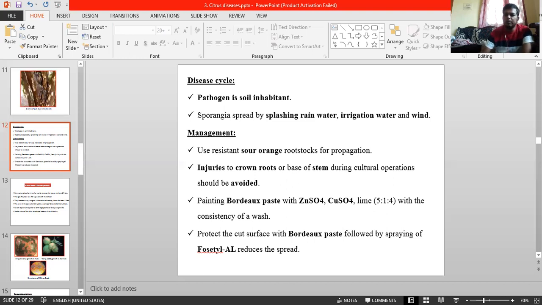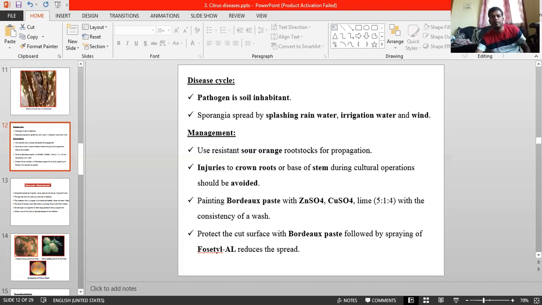Or you can go for a modern technique, that is drip irrigation. Avoid injuries to roots or the base of the stem during cultural operations, as it can cause direct entry of the pathogen. Use a resistant variety: remember, sour orange rootstock is more resistant for propagating.